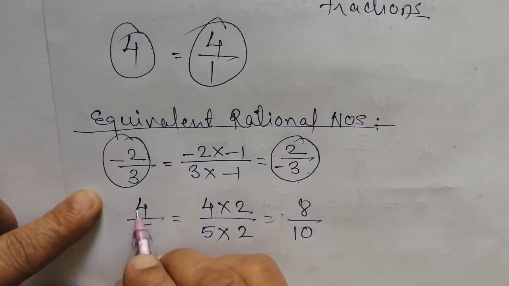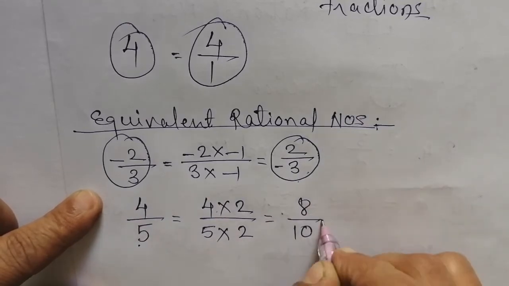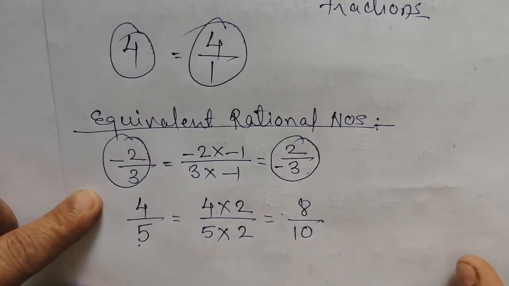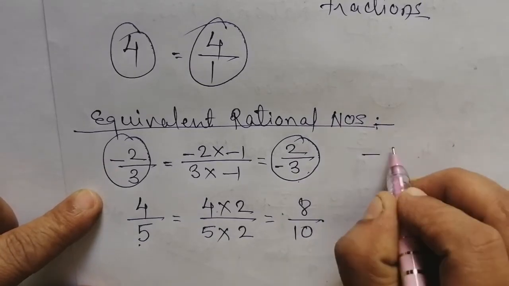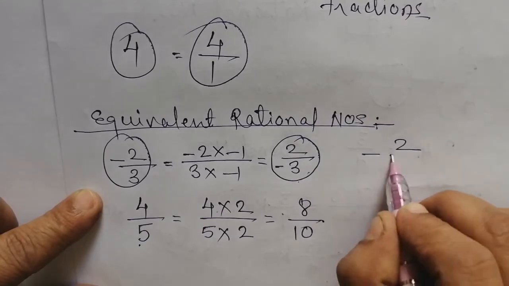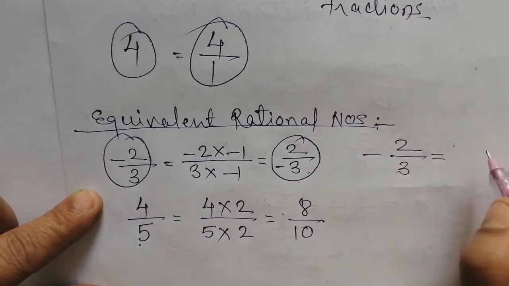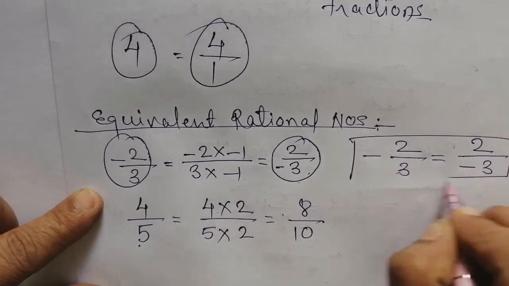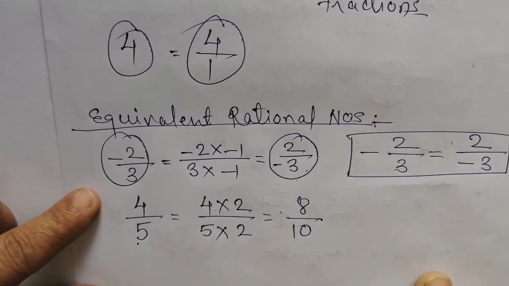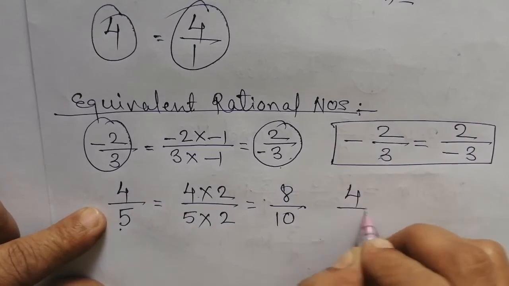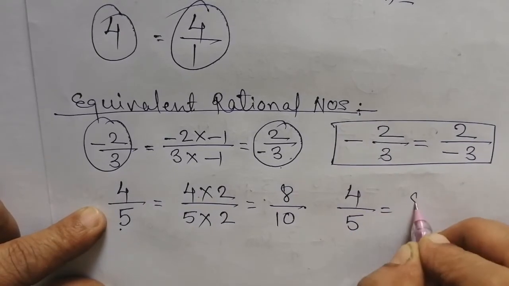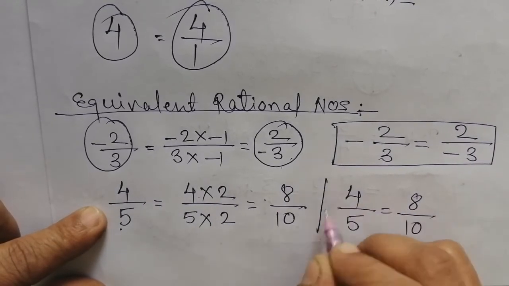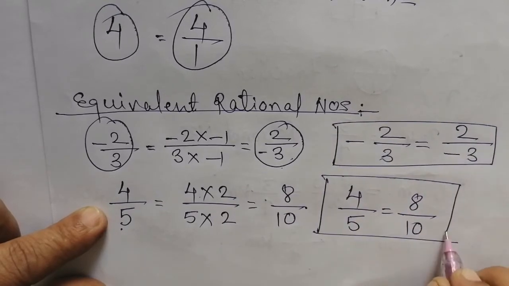This means 4 by 5 and 8 by 10 are also equivalent rational numbers. We can say that minus 2 by 3 is equal to 2 by minus 3. These two are the same, that is nothing but an equivalent rational number. And 4 by 5 is equal to 8 by 10, they are also called equivalent rational numbers.